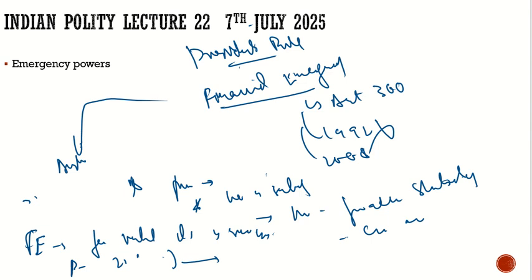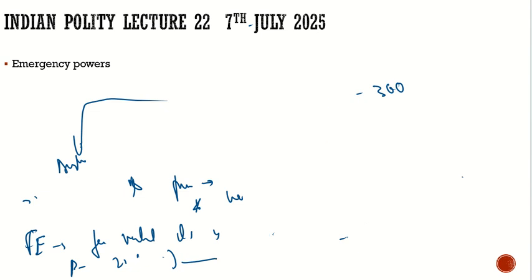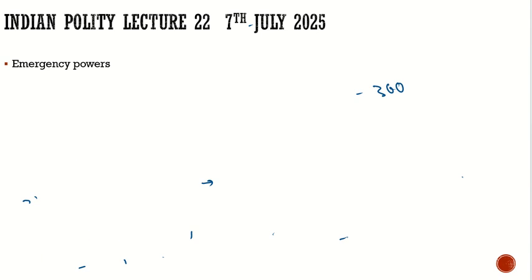Now, as we still have time, let's start our discussion on the schedules. What are the different schedules in our Constitution? There are 12 schedules in our Constitution. Let's discuss them one by one. Let's see how far we can go in today's discussion.